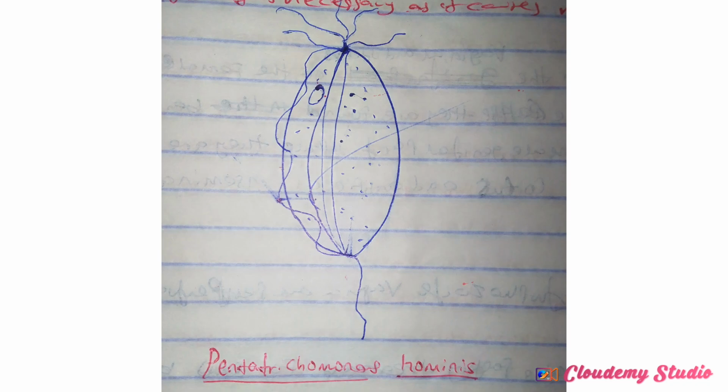So this is an example of Pentatrichomonas hominis. It has the same structures as other Trichomonas species. But the thing that makes it different is that the undulating membrane comes outside of the body, and it also has 5 anterior flagella. The nucleus is still where it is. The axostyle is still where it is. The undulating membrane extends outside the body, and they have 5 anterior flagella. So this is what makes them quite different. You understand? So let us continue to talk about them.